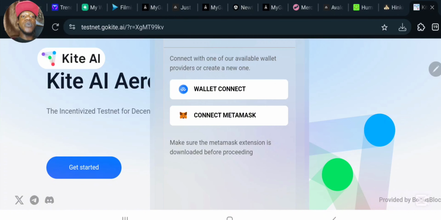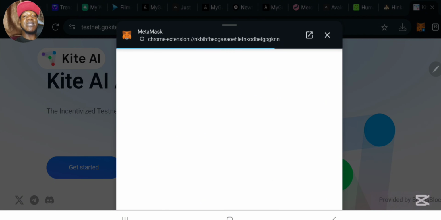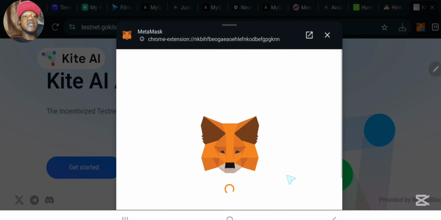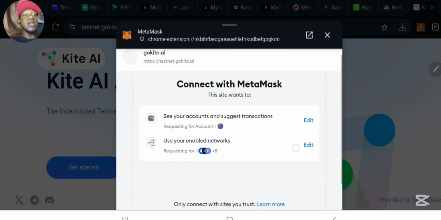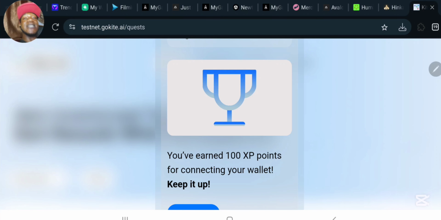mobile application. Okay, so right, guys, I will click on connect with MetaMask in order to interact with the MetaMask extension I already added to my browser. You can see my MetaMask just popped up right now from my browser. So what I need to do is simply scroll up and click on connect, and immediately your wallet is connected.